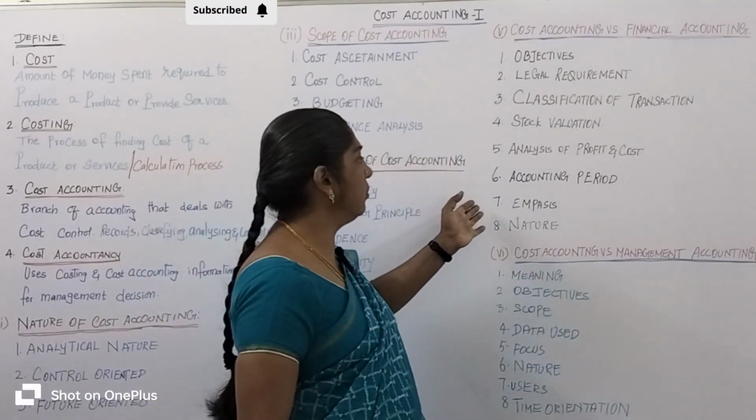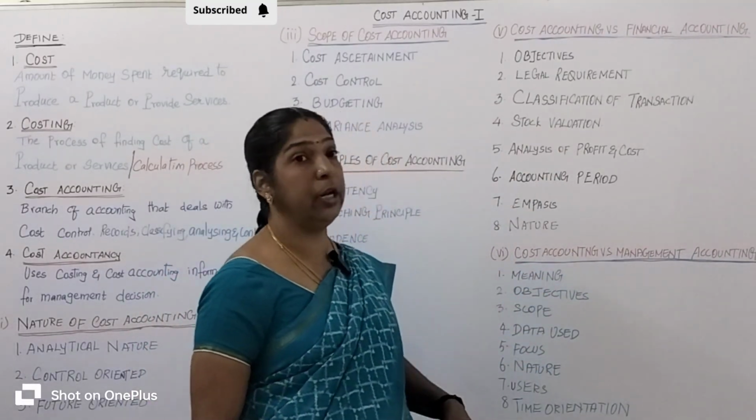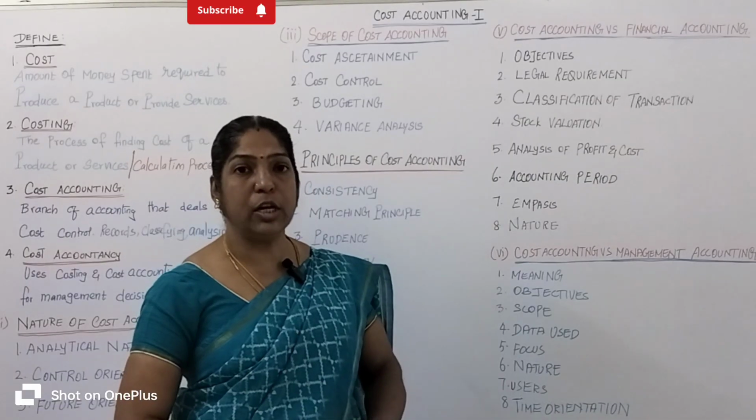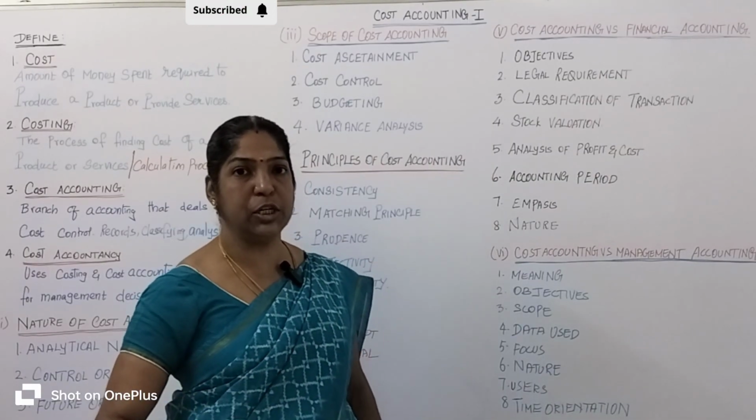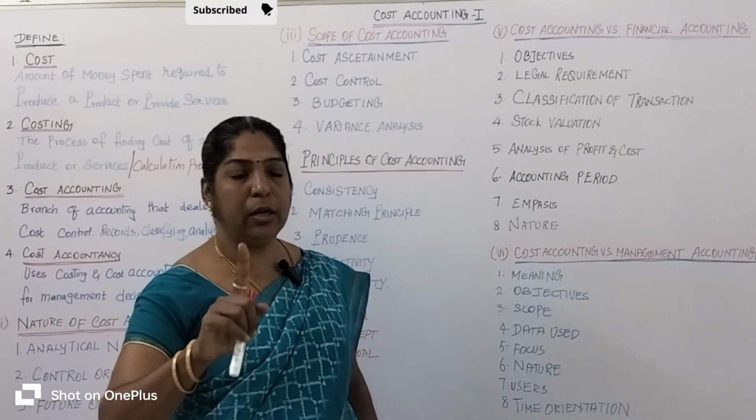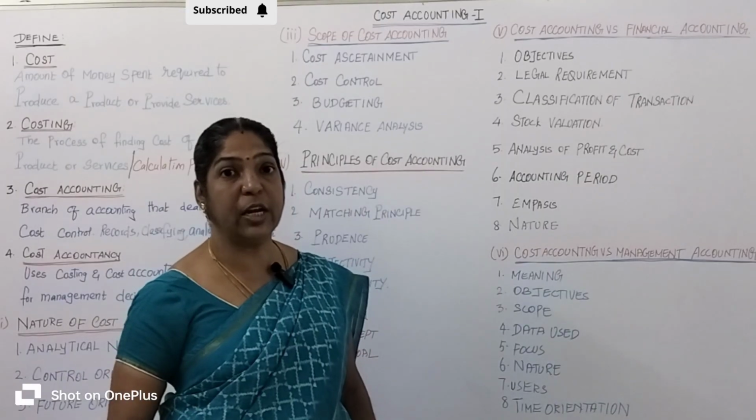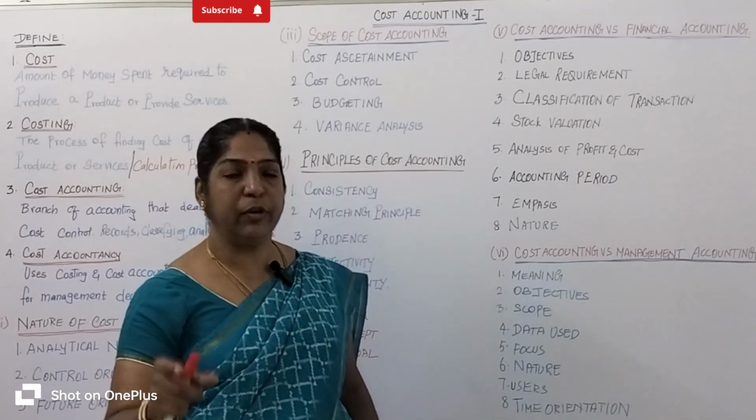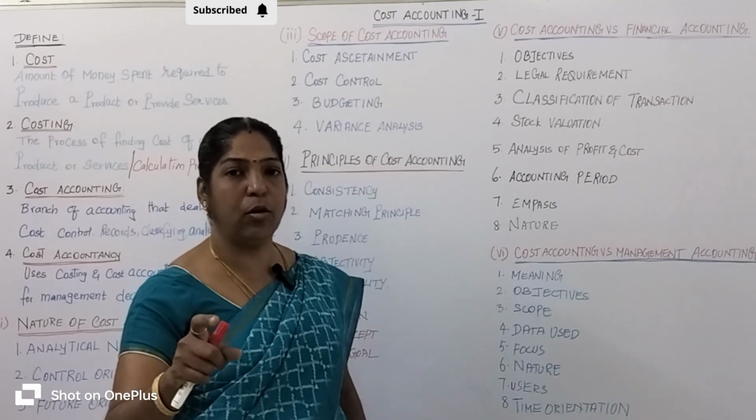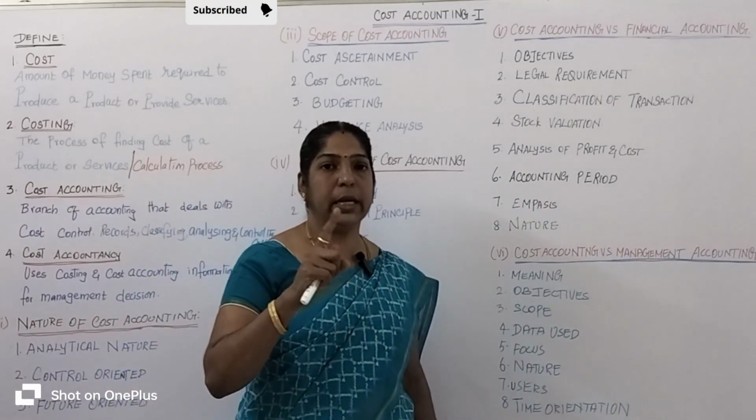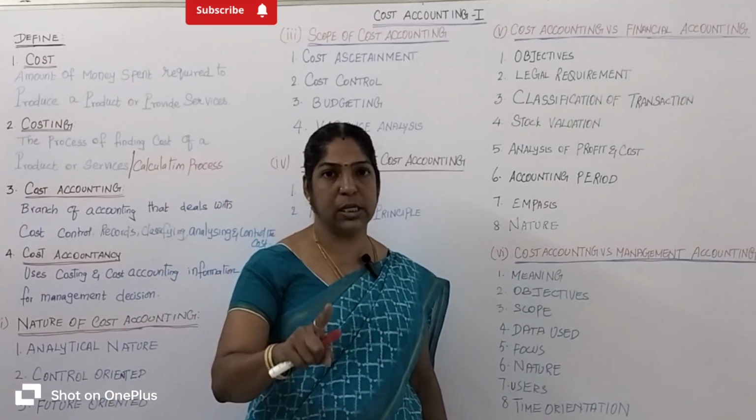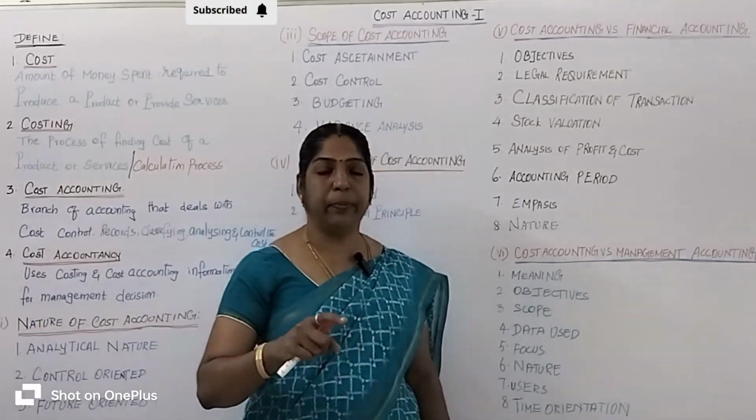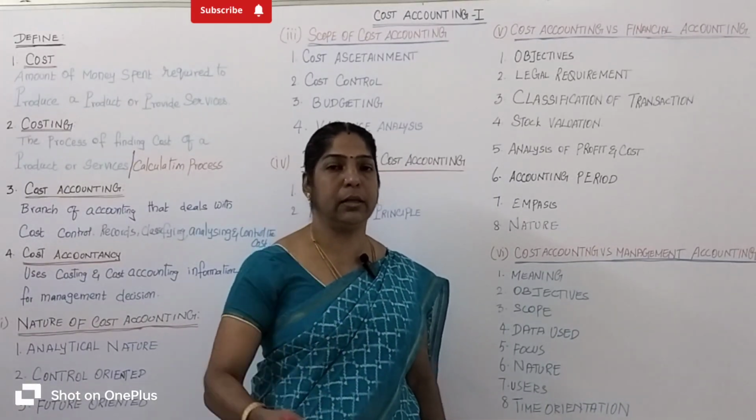Whereas take the accounting period for financial accounting. Financial accounting prepares the financial accounts once in a year. That is called the financial accounting period, financial accounting year. Why? Because it prepares once in a year. Financial accounting prepares once in a year. Cost accounting prepares daily, weekly, monthly.